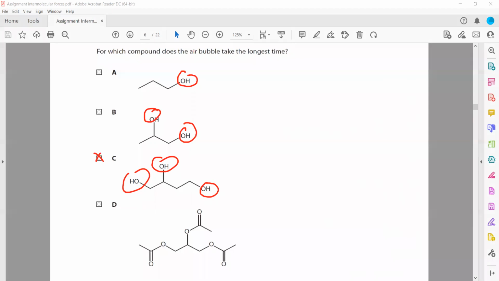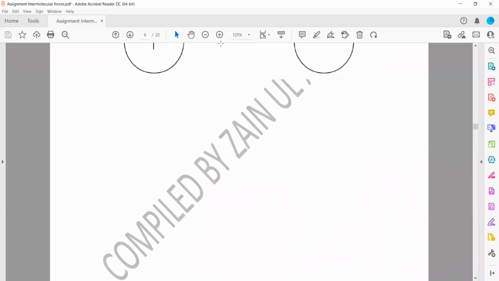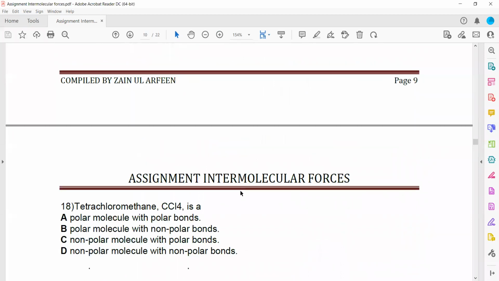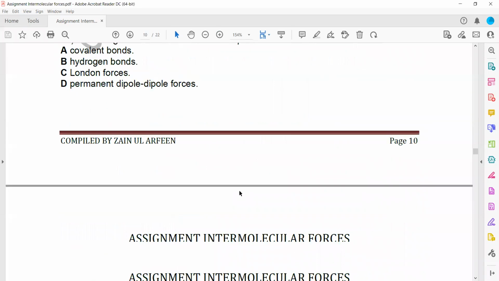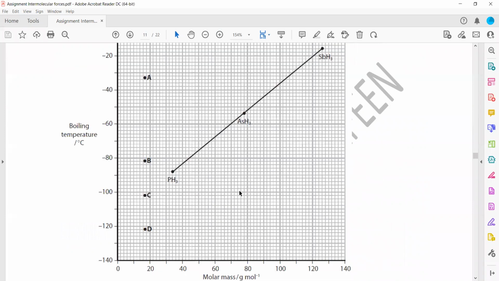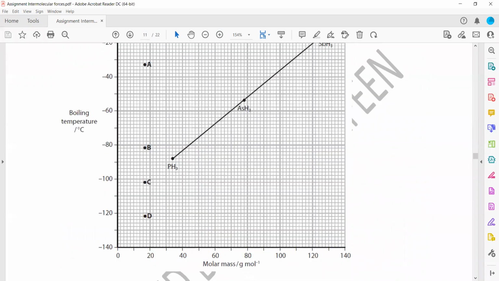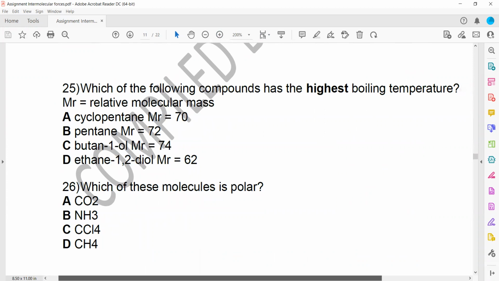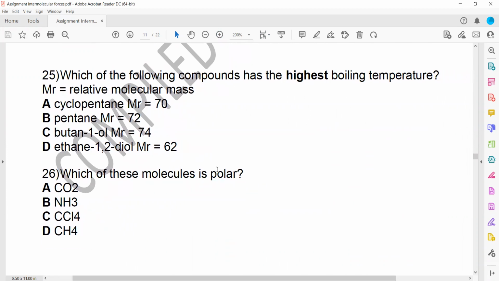Next is question number 25. Which of the following compounds has the highest boiling temperature?